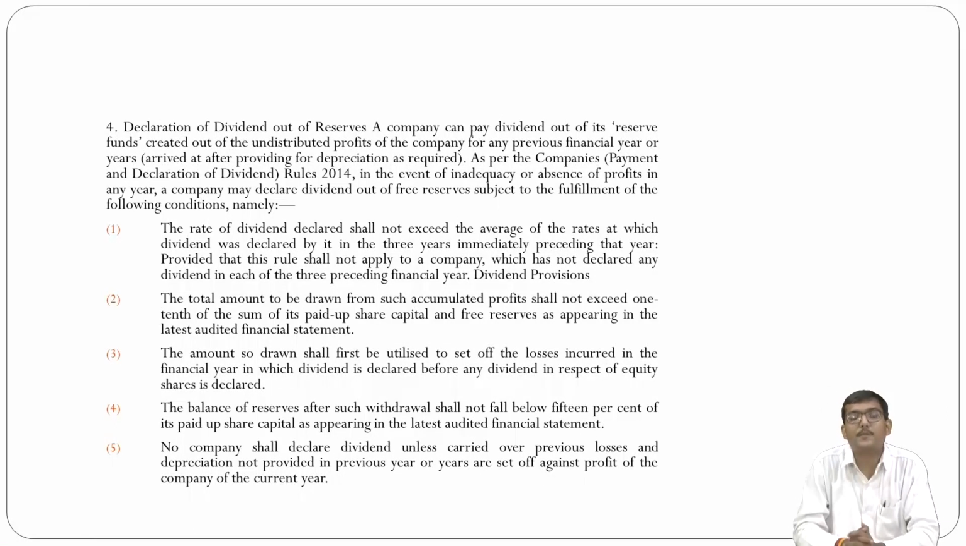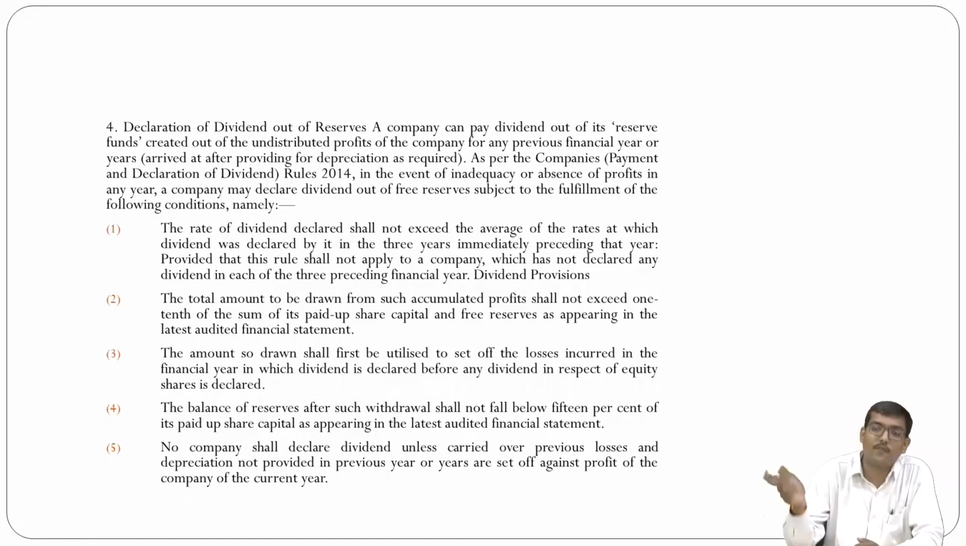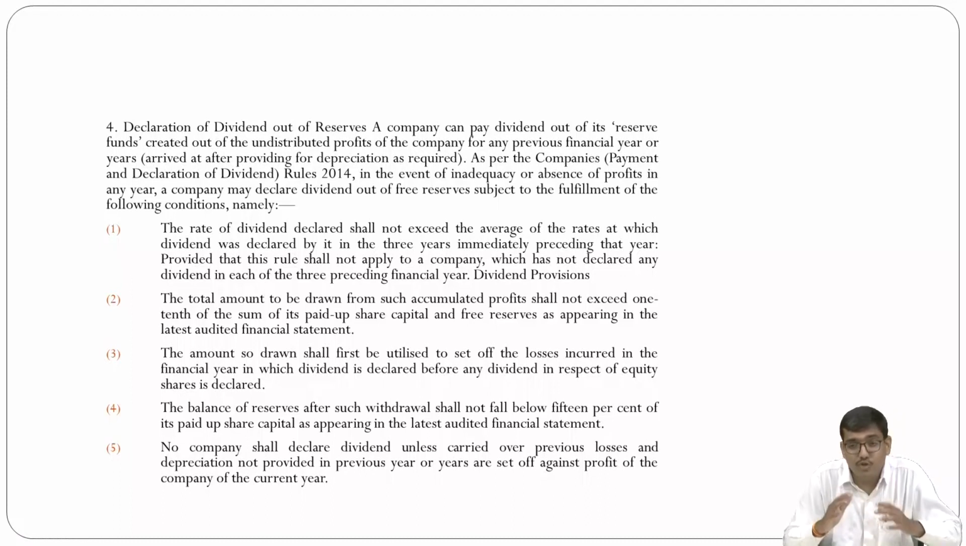As per the Companies (Declaration and Payment of Dividend) Rules 2014, in the event of inadequacy or absence of profit in any year, the company may declare the dividend out of the free reserve, subject to fulfillment of the following conditions. If you don't have profit in this particular current year but you want to declare a dividend, then you must follow the following five conditions.